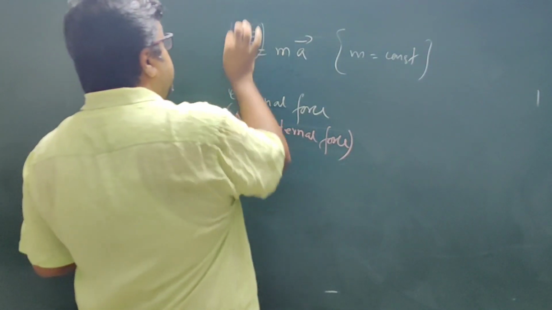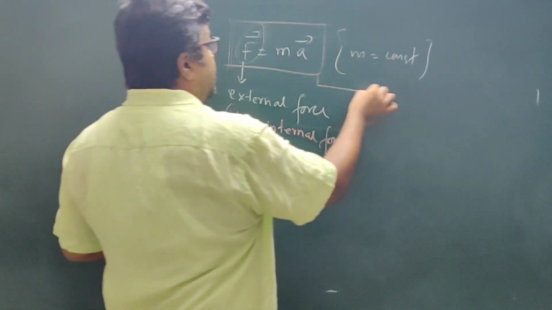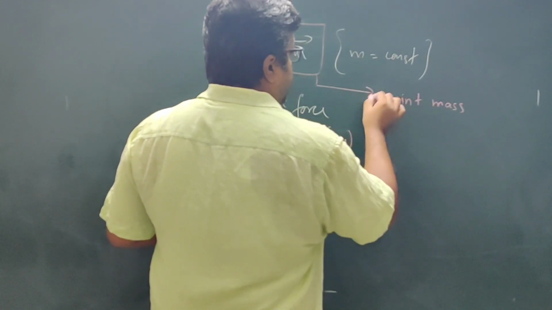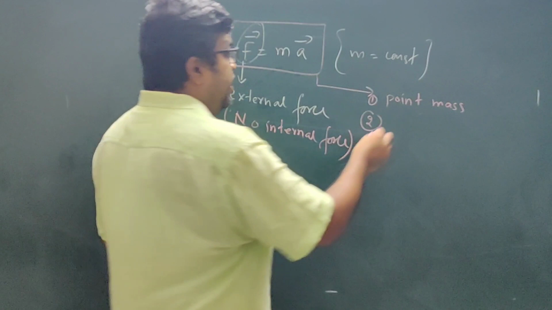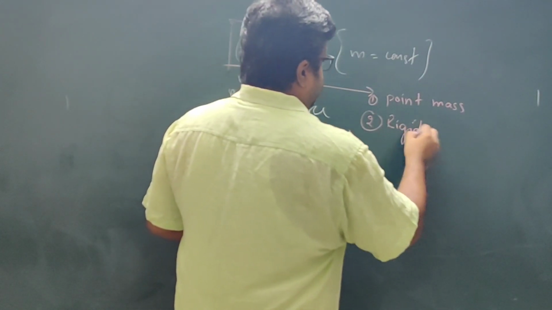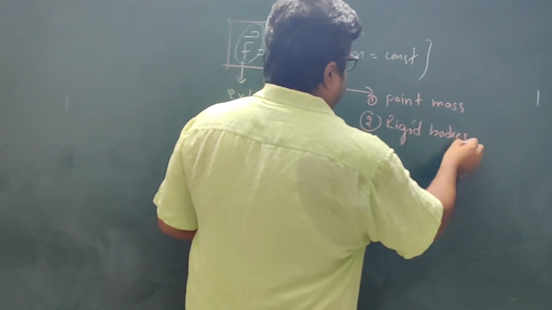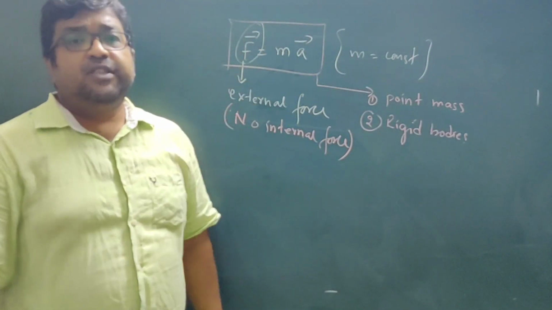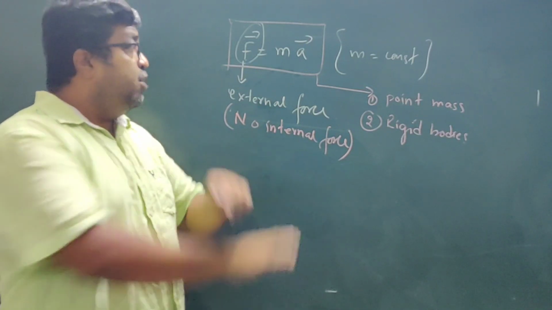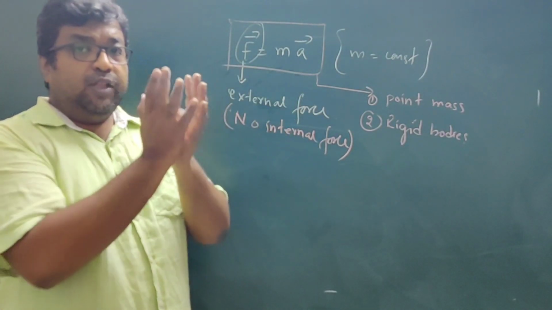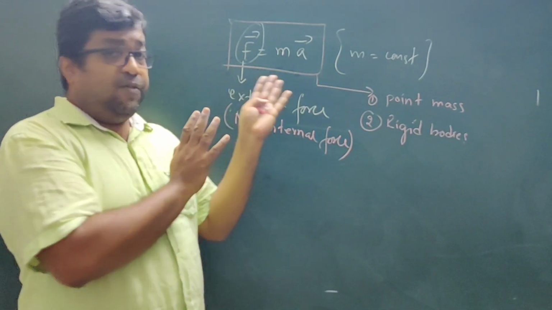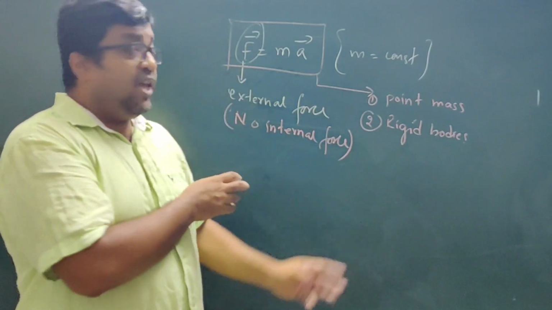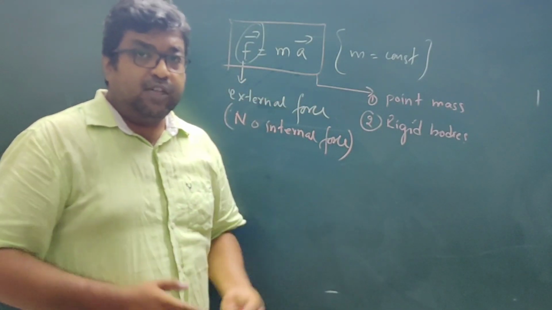And the other important thing is this expression is valid for, number one, point mass, or it is valid for rigid bodies. Only for such cases can we apply this law, F is equal to ma. So I hope the picture about this expression is clear: when we have F equal to ma, when we don't, what is this F, what is this a. Okay, so let's proceed.